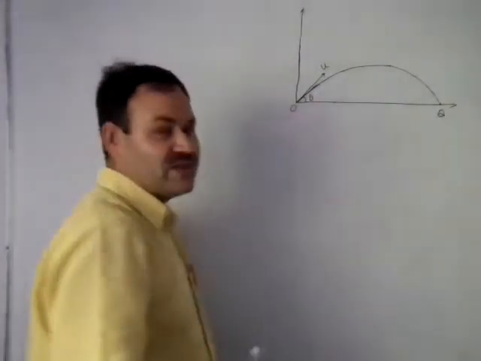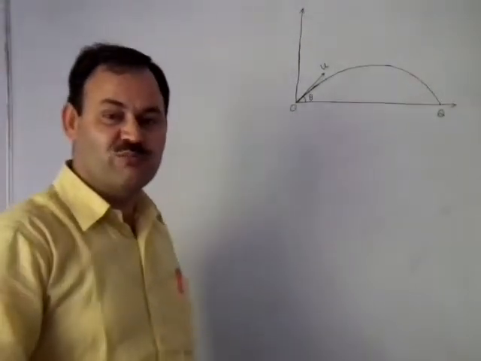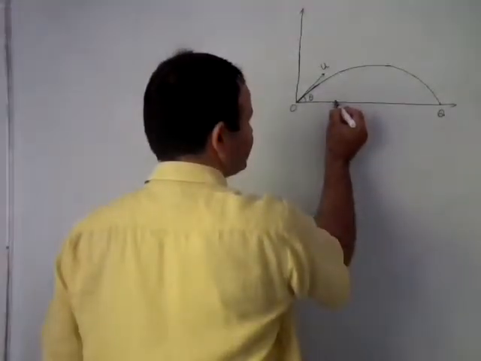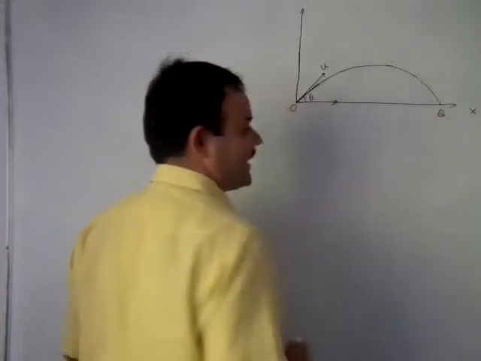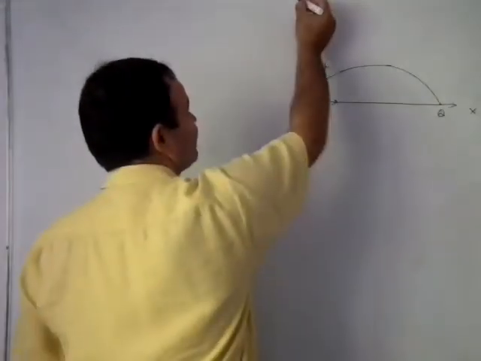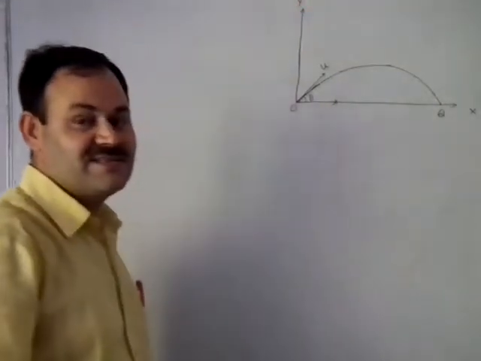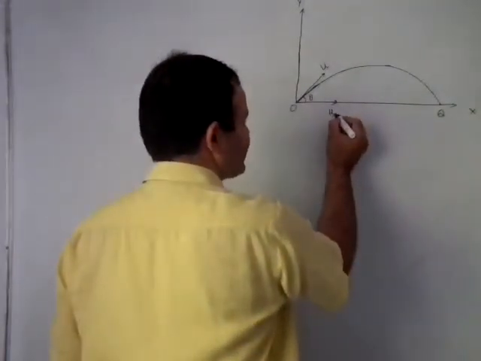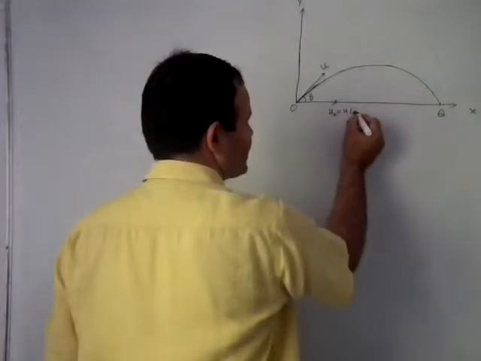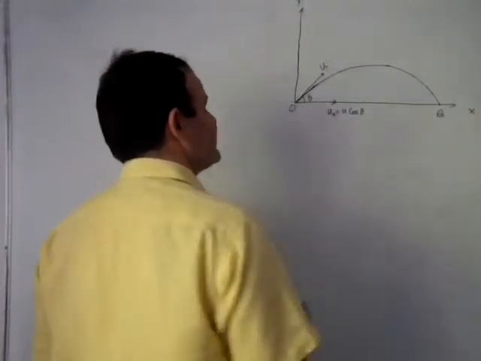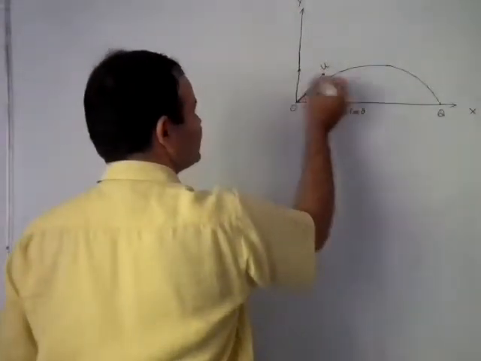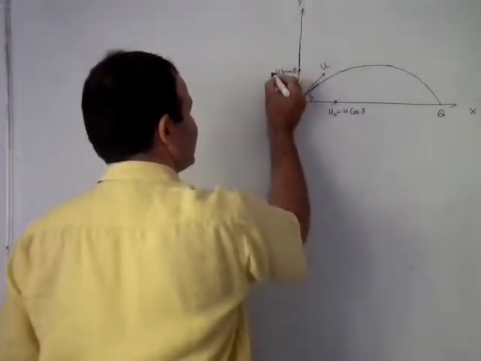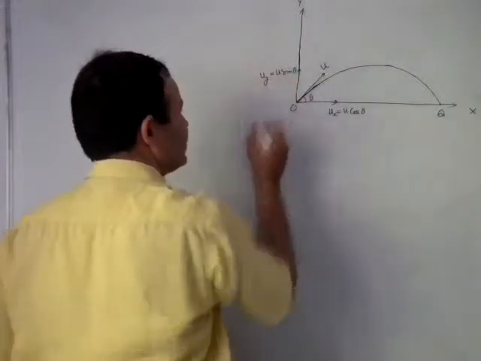Now the velocity u of the body will have two components. One along the horizon, say the horizontal axis is the x-axis and the vertical axis is the y-axis. So the horizontal component of the velocity, say ux, will be u cos theta, while its vertical component, uy, will be u sin theta.